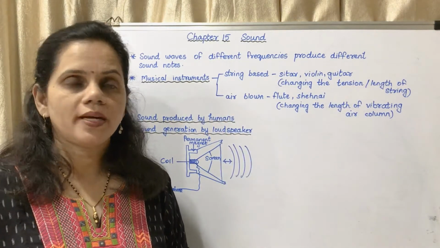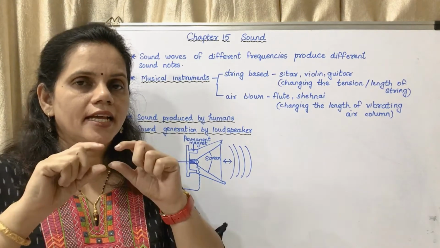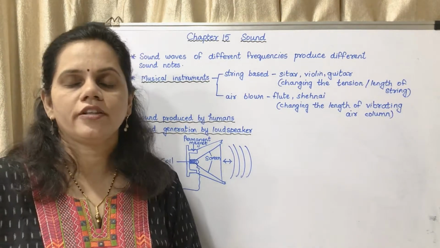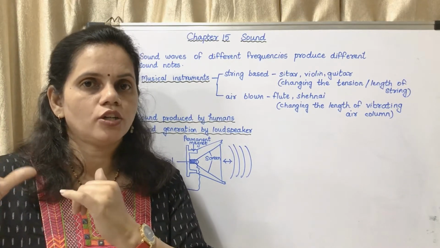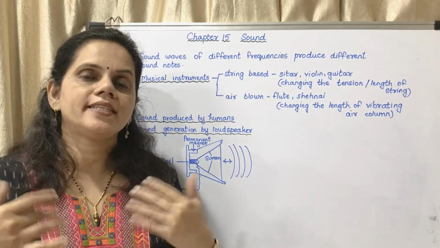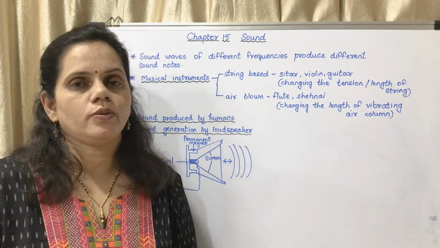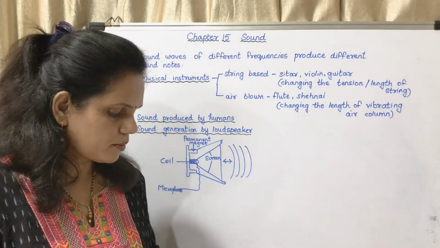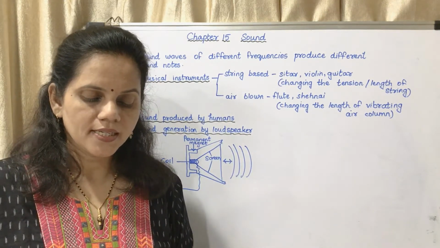In air blown instruments like flute, shehnai, etc., you have to change the length of the vibrating air column. There are holes on the flute, you might have seen. When you close one or two holes, the length of the air column changes. So by changing the length of the air column, you can change the sound produced by that musical instrument. There is information about the two types of instruments on page number 106.